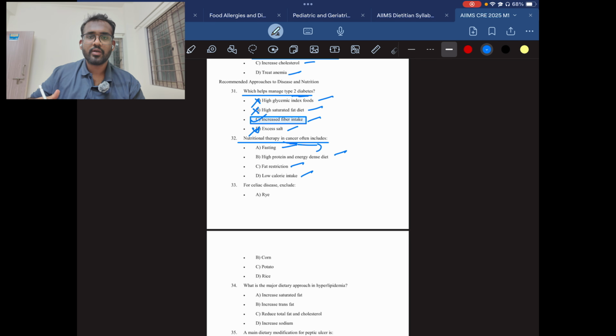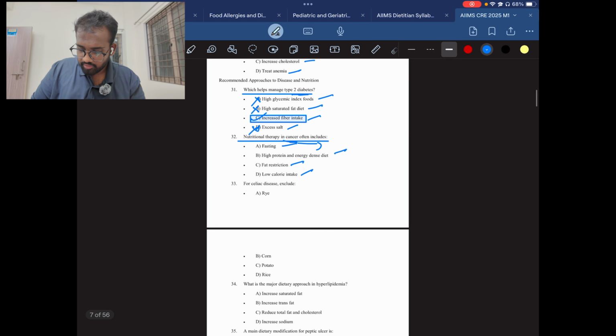During this process, the body needs a lot of energy to cope with the replication process, where your body will break down the muscle and fat and convert them into energy. To prevent muscle wasting, we need to have a lot of protein and a lot of calories. So the answer will be B, high protein and energy dense diet. Okay.